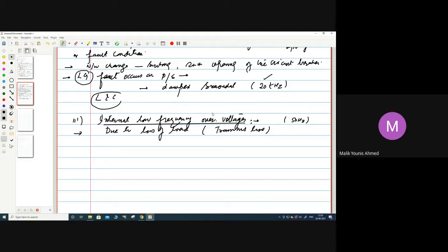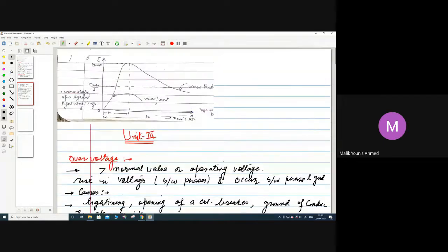So you can see here I have drawn one typical wave shape of a typical lightning surge. You can see this is T1 time and T2 time. So this will reach the peak. This is the wave tail, this is the maximum, and this is half of the maximum here. You can see half of the maximum is here.